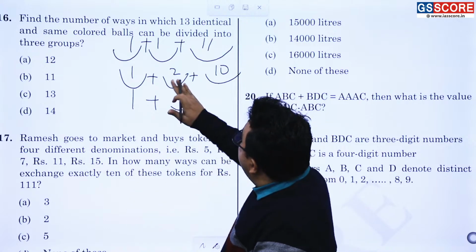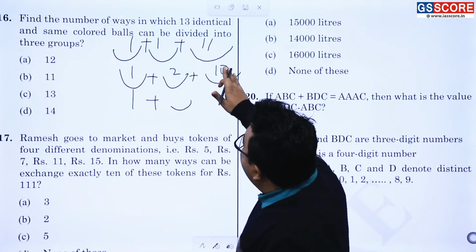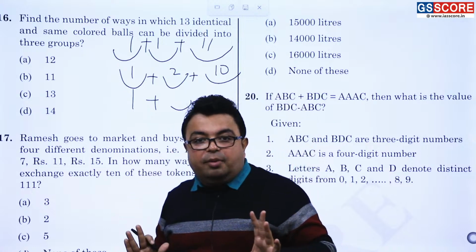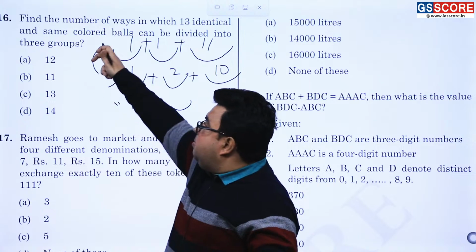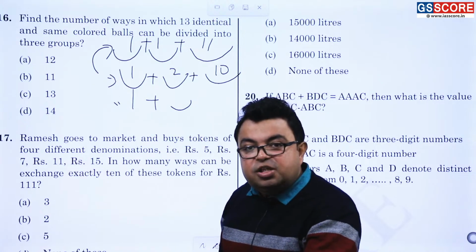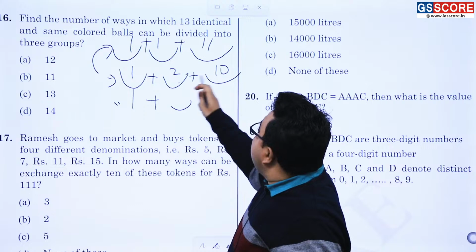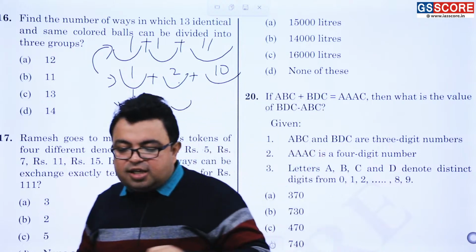Different groupings have to be there; no two groupings can be the same, but two groups can contain the same number of balls. That can also happen.